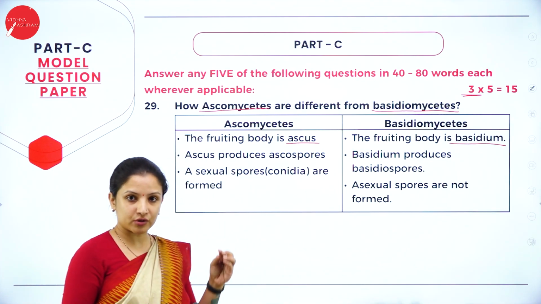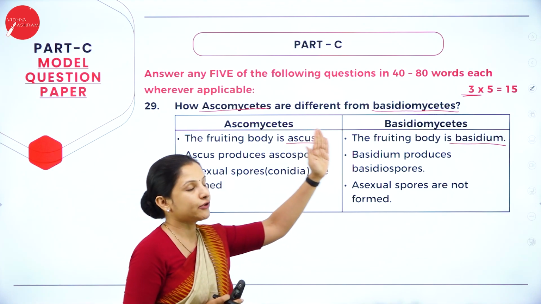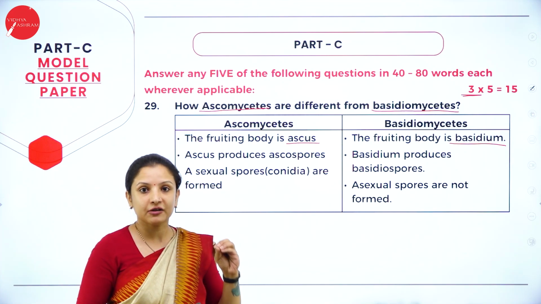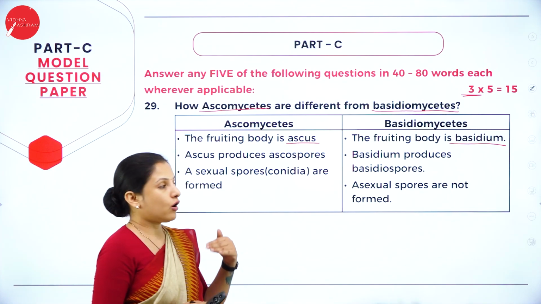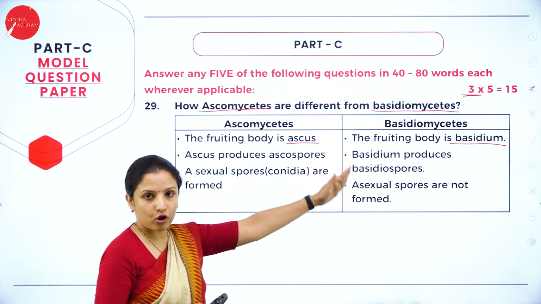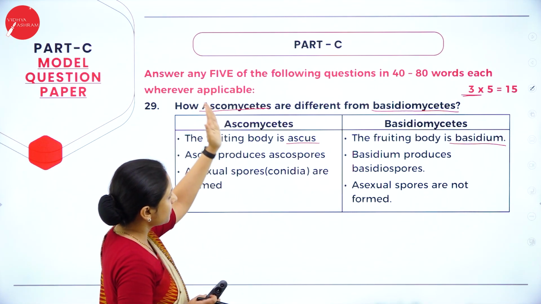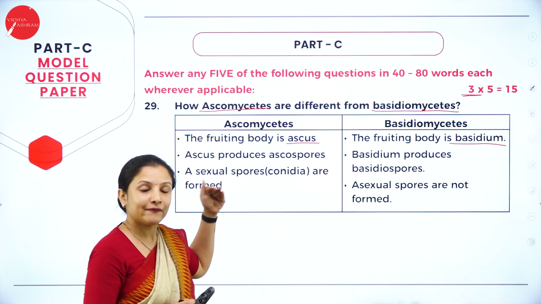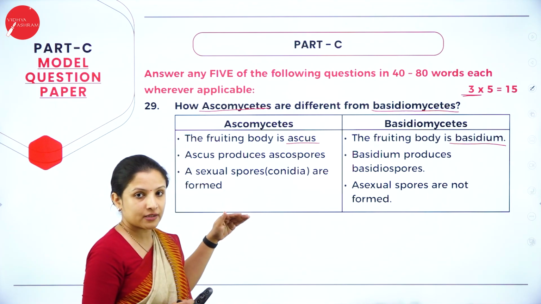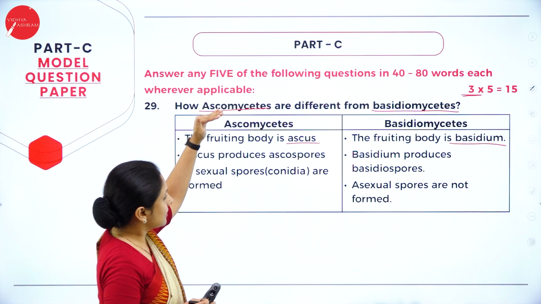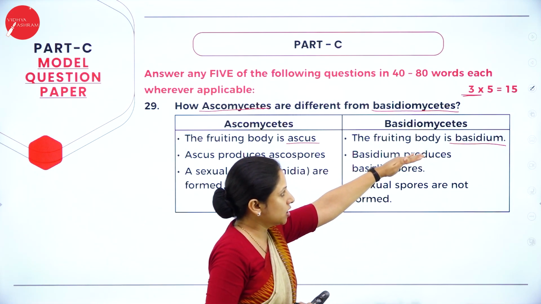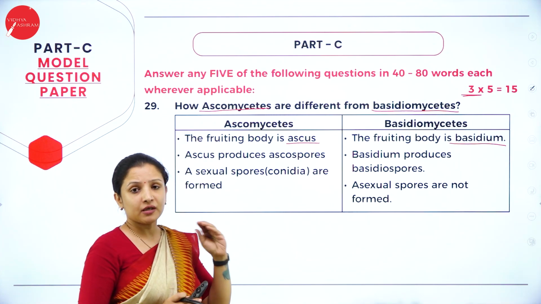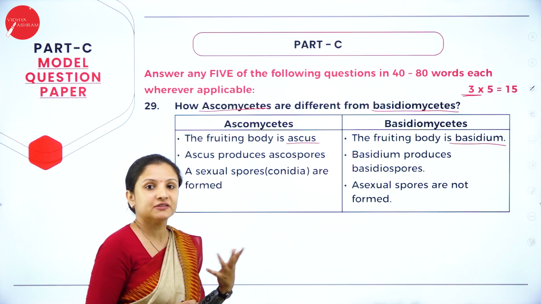Whenever you have to write the differences, always make sure that you draw 2 columns. Don't write it in the form of a paragraph. That is not the way of writing differences. In one column, name Ascomycetes, in another column name Basidiomycetes, and then go on answering. Let it be in the form of points. The next point that you write in the next column should be the opposite of what you write in the first column. That is how differences need to be written, because the question itself is about differences.